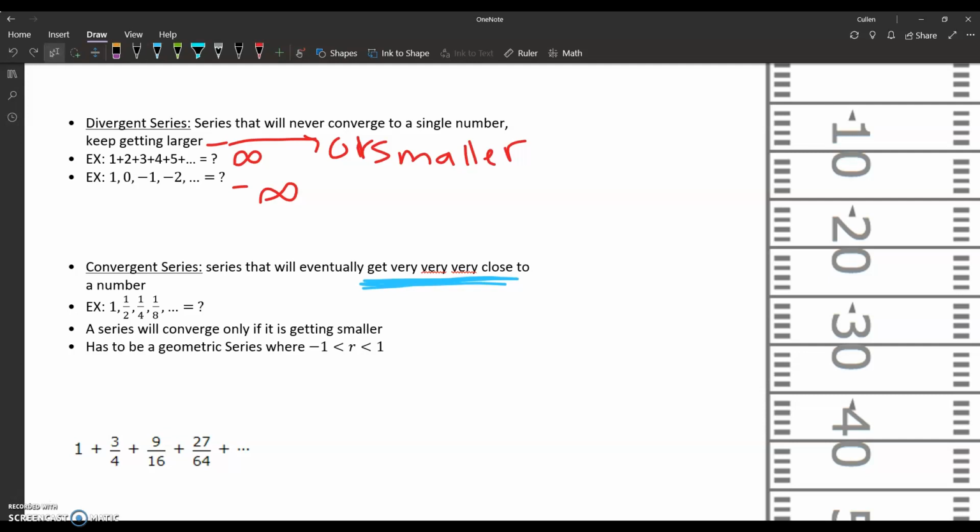So let's say you start with the number 1, and this is a geometric series. And again, if you imagine adding these things up, you start with 1, and you add a half, and you add a fourth, and you add an eighth. That number will get a little bit bigger, but eventually you'll be adding 1 over 1,000, 1 over 1,000,000, 1 over 1,000,000,000, and that number is going to be so small that it won't change the whole sum.